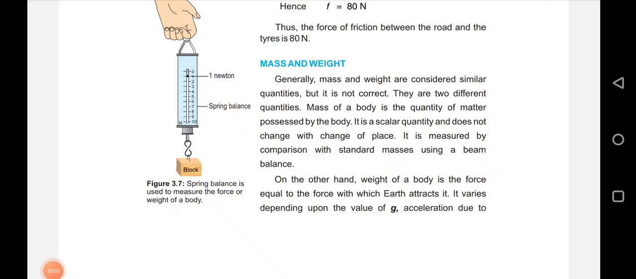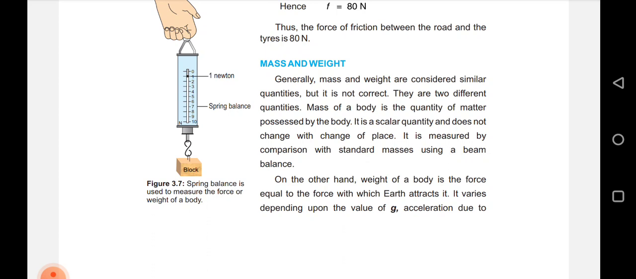Bismillahirrahmanirrahim. Today our topic is mass and weight. Generally, mass and weight are considered similar quantities, but it is not correct. They are two different quantities.